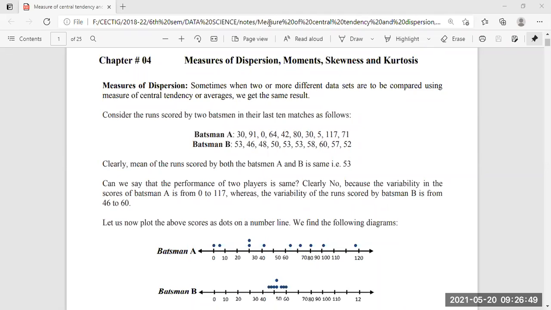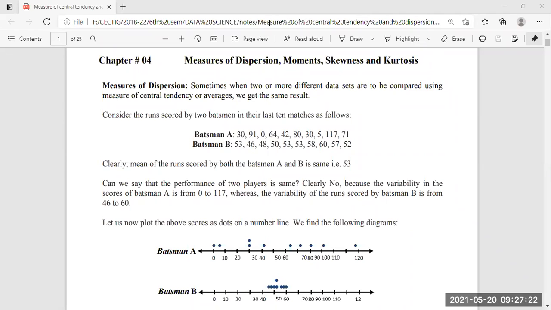Now we will look inside the data. The highest and lowest scores of batsman A are 117 and 0. In batsman B's case, the highest score is 60 and the lowest score is 46.